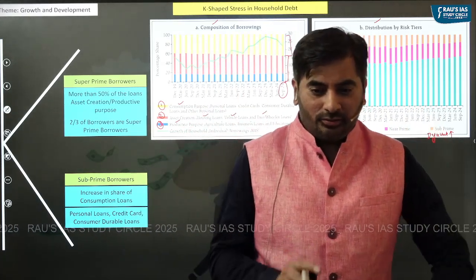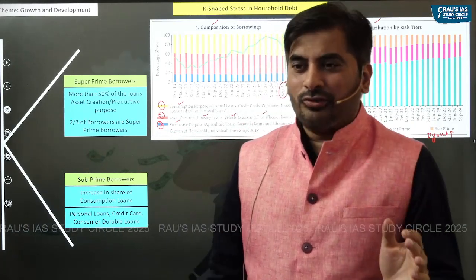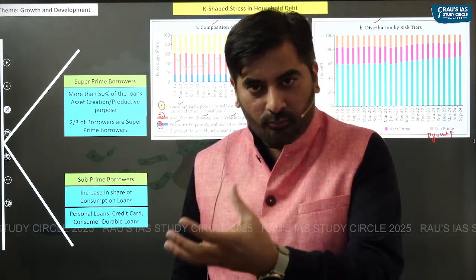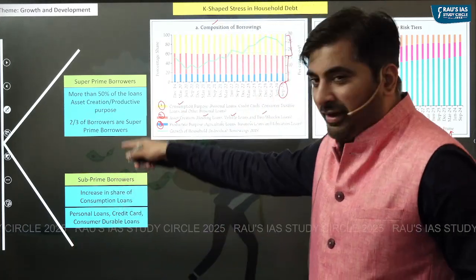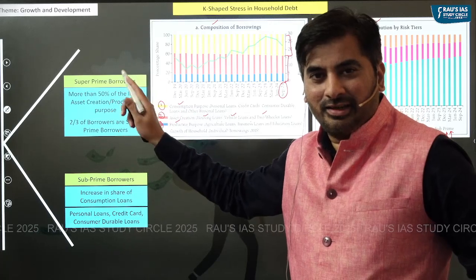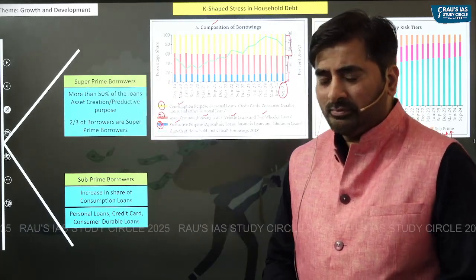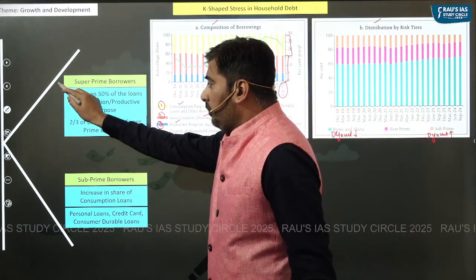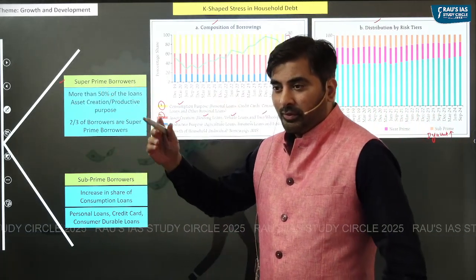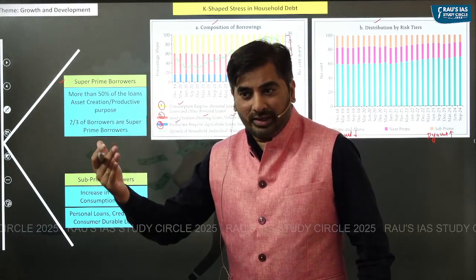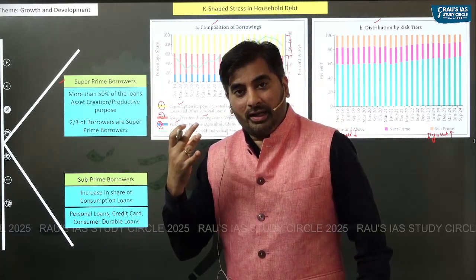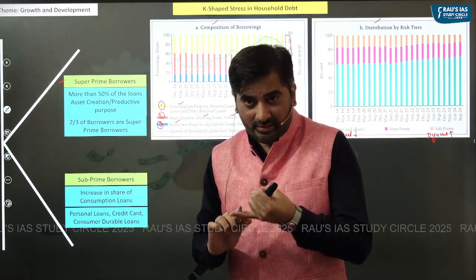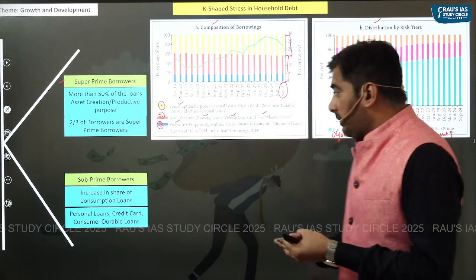Having understood for what purpose people are taking loans and the composition of the borrowers, let's identify the K-shaped stress in household debt. It is being said that most of the super prime borrowers, having more creditworthiness, are taking loans either for creation of assets or for productive purposes.